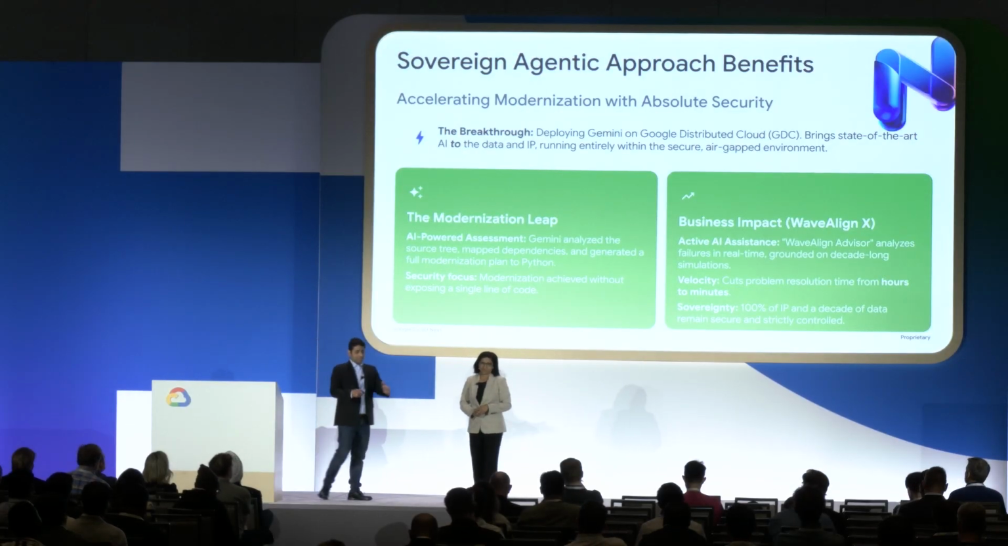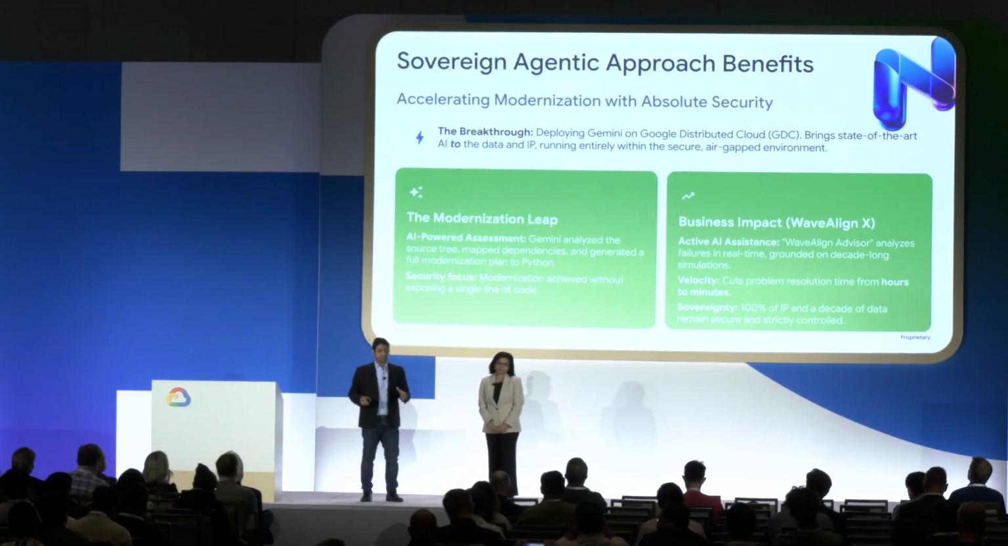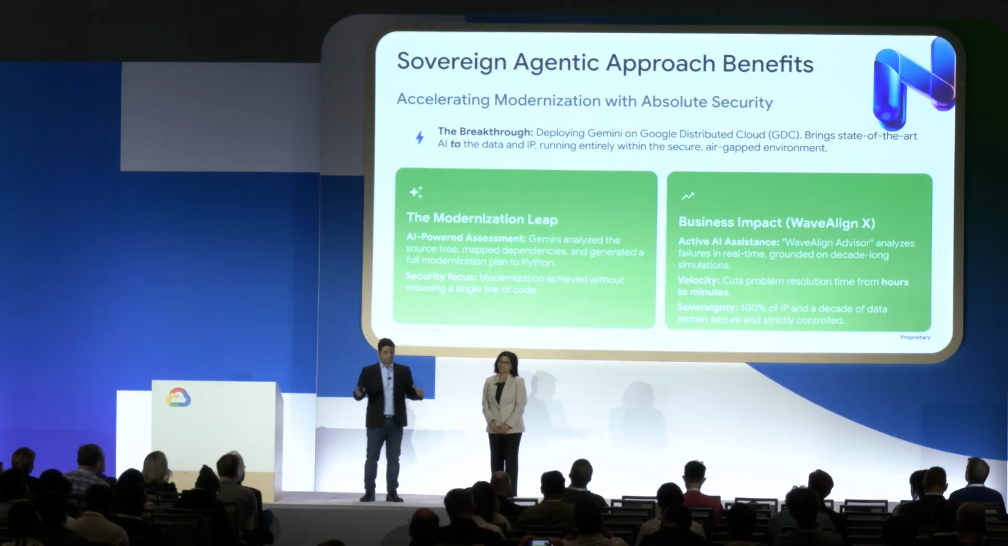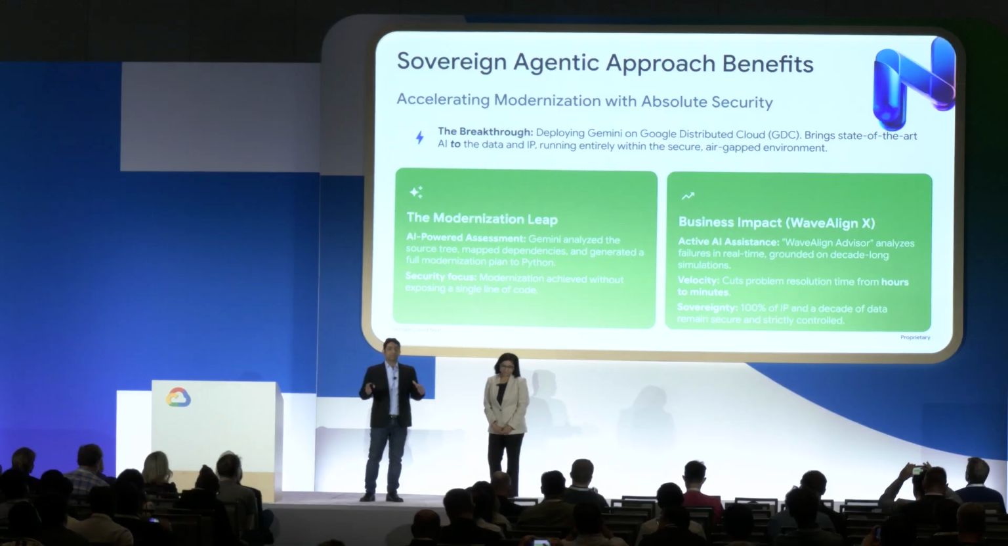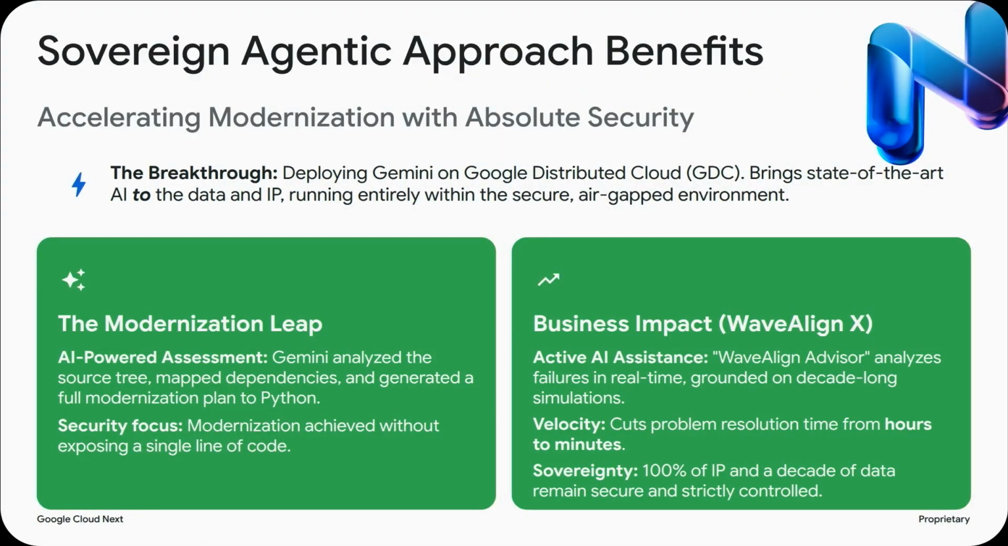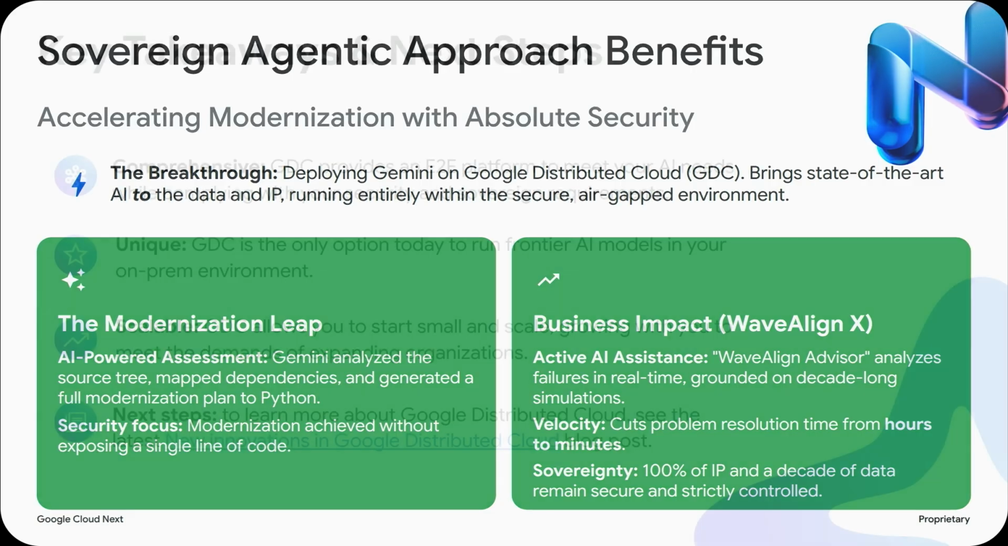Awesome. So with that, let's take this home. We just talked about the benefits of a sovereign agentic approach to code development. We can really speed up innovation. We don't have to make a choice between sovereignty and innovation anymore. And we are hoping that this community of folks who are working for sovereign organizations can really take benefit of all of the innovations that the GDC team is bringing to the table.